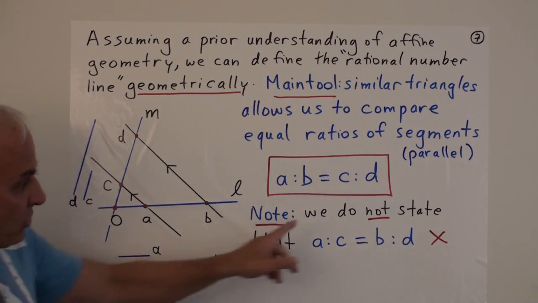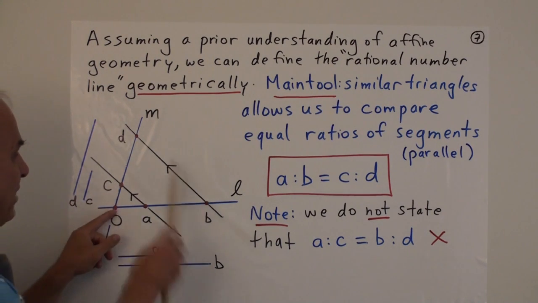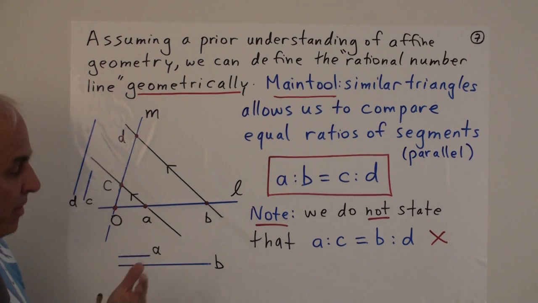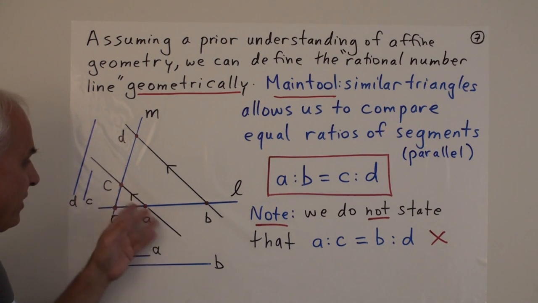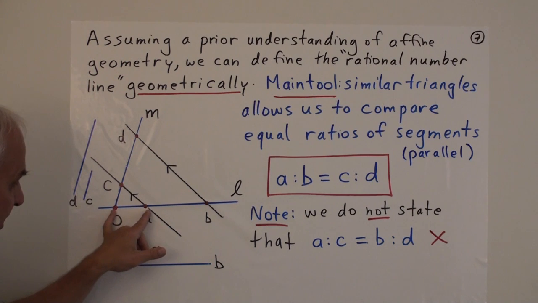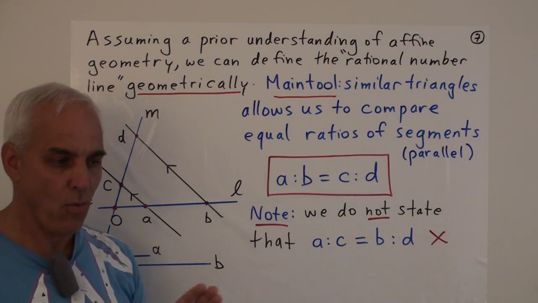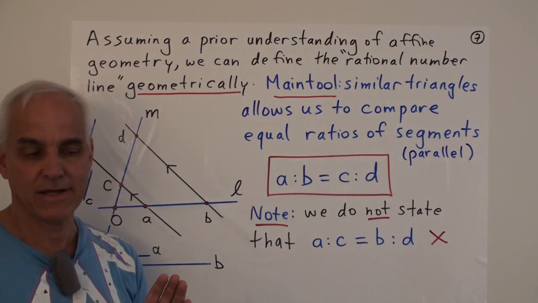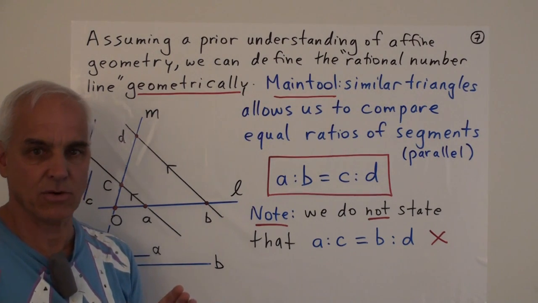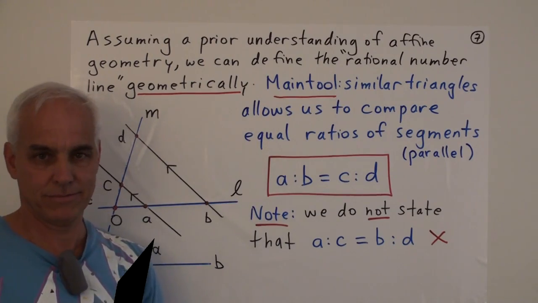Note that we do not state that A to C equals B to D. With our modern notion of lengths, yes, this would also be a formula from similar triangles. But we don't want to compare this segment to this segment because they're in different directions. And there's no way of comparing their relative sizes or essences in affine geometry.